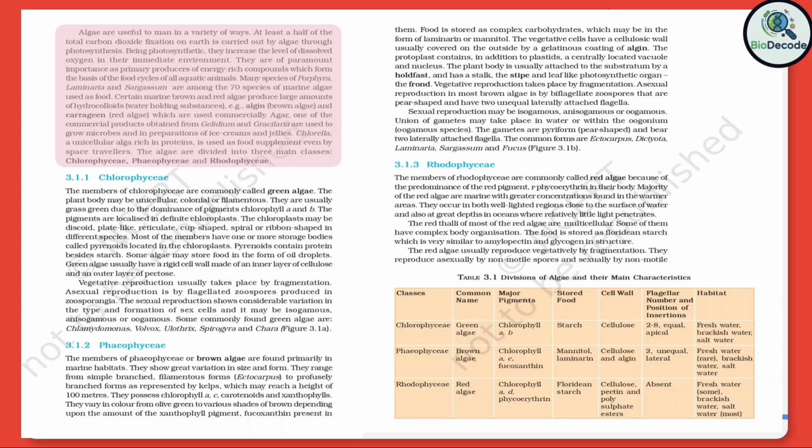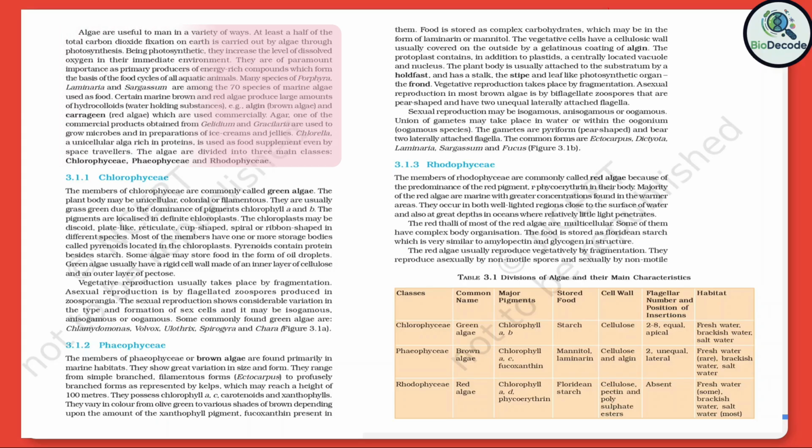food. Certain marine brown and red algae produce large amounts of hydrocolloids, water-holding substances. For example, algin from brown algae and carrageen from red algae, which are used commercially. Agar, one of the commercial products obtained from Gelidium and Gracilaria, is used to grow microbes and in preparations of ice creams and jellies. Chlorella, a unicellular alga rich in proteins, is used as a food supplement even by space travelers.